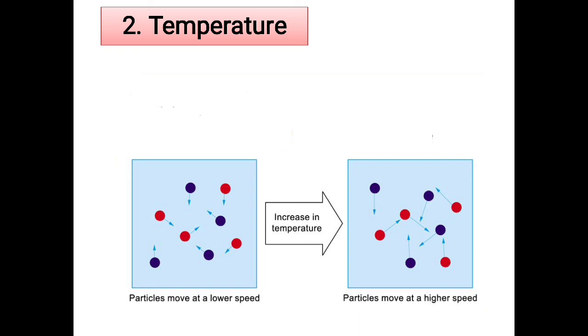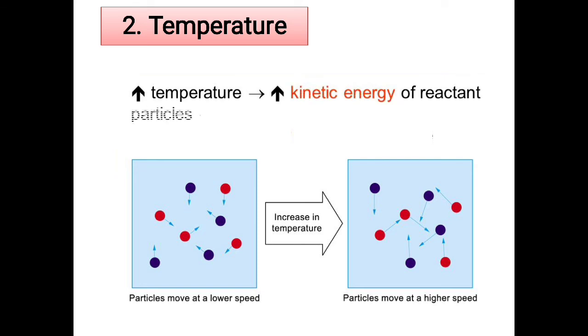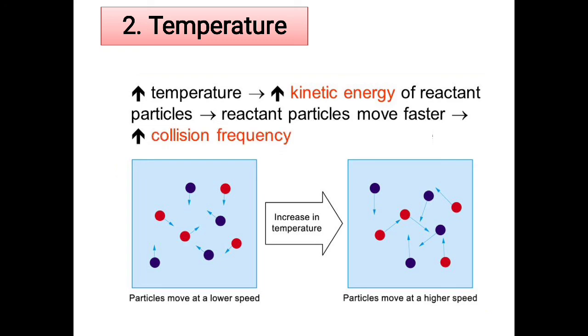So when the temperature increases, the kinetic energy of the reactant particles also increases, and the reactants start moving at a faster rate. When they move faster, they will bump into one another, so collision will start increasing. The collision frequency increases, and when collision increases, automatically the rate of the reaction also will increase.